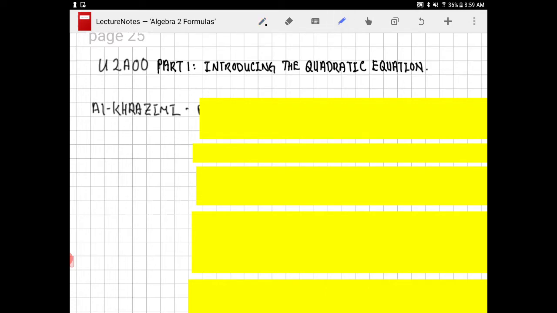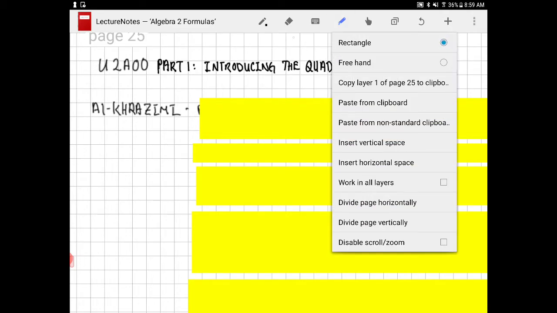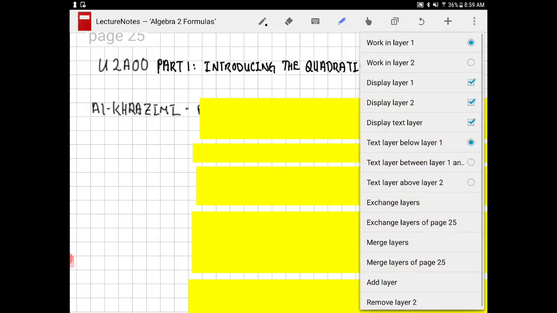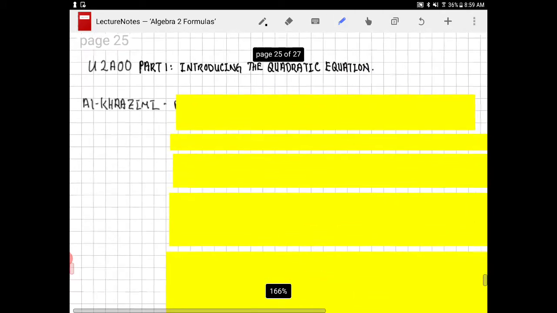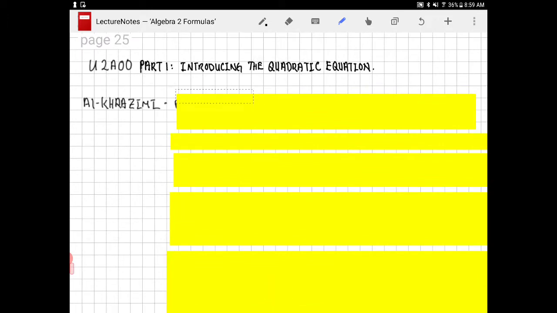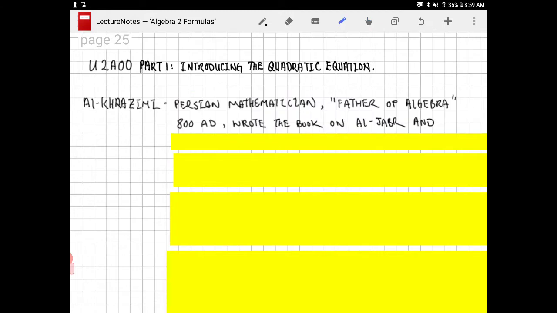So this gentleman lived back towards about 800 AD. Sorry, let me just readjust this so that I can go through the different layers. He was a Persian man who lived back in 800 AD, and he was the father of what we now know as algebra.